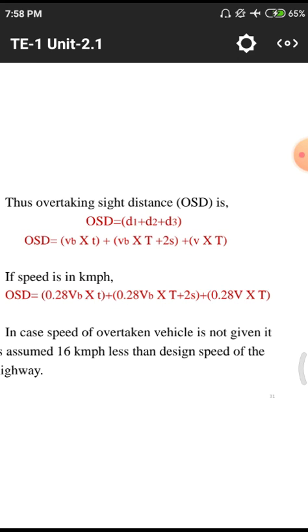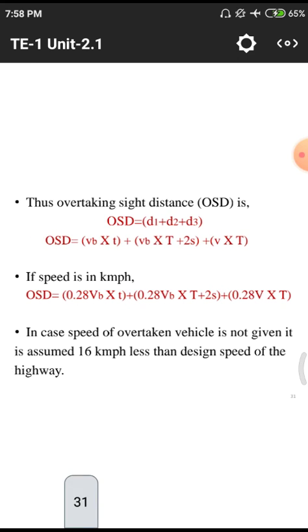In case the speed of the overtaking vehicle is not given, we need to assume 16 kilometers per hour less than the design speed of the highway. Normally expressways have a design speed of 120 kilometers per hour, national highways 100, state highways 80 to 100, other district roads 60 to 80, like that design speeds for different roads. We need to go a certain amount less than the design speed, 16 kilometers.